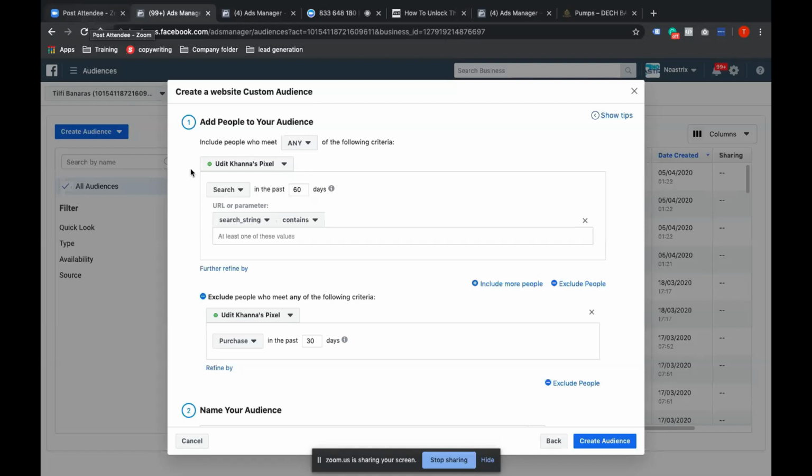Okay, thank you guys. So search listing is very critical, because out of 10, even out of 100, I think 90% of Facebook marketers are not aware of this option. So I'm dropping a few knowledge bombs here. Trust me, these are the typical kind of audiences which very few Facebook marketers know how to create.